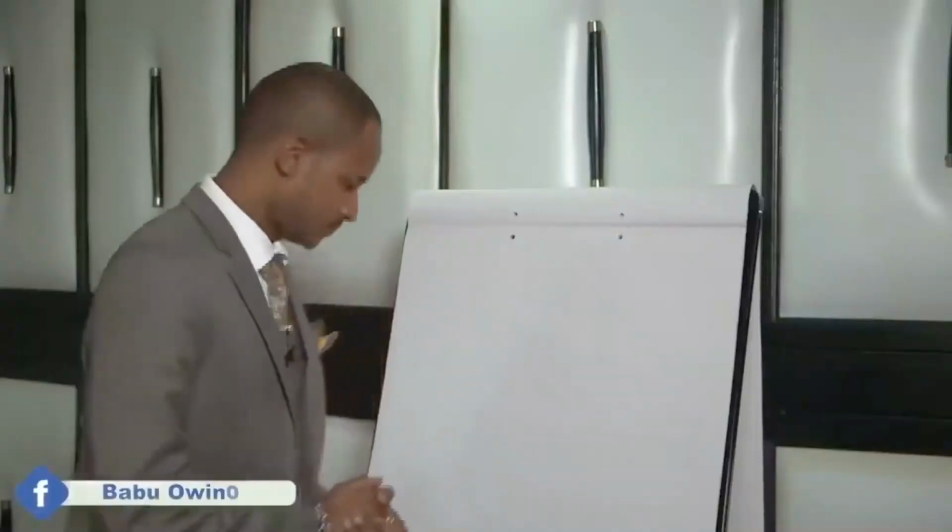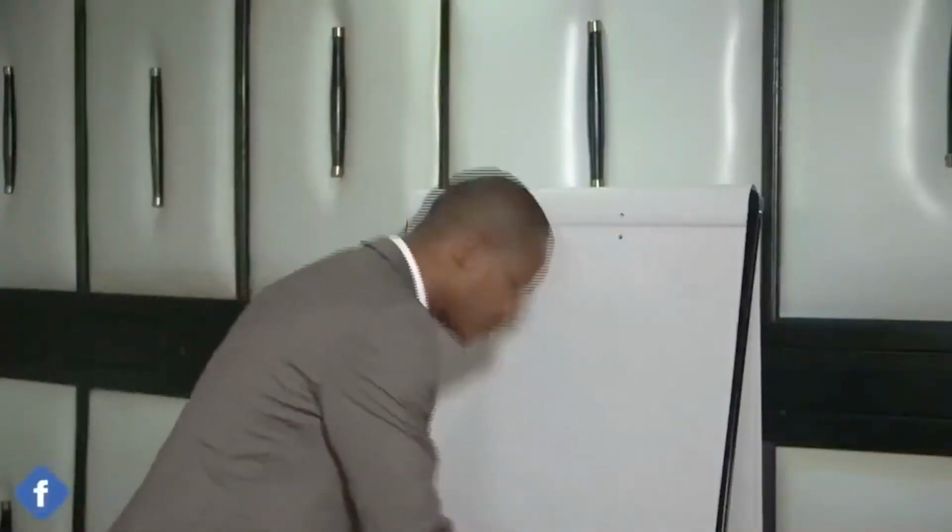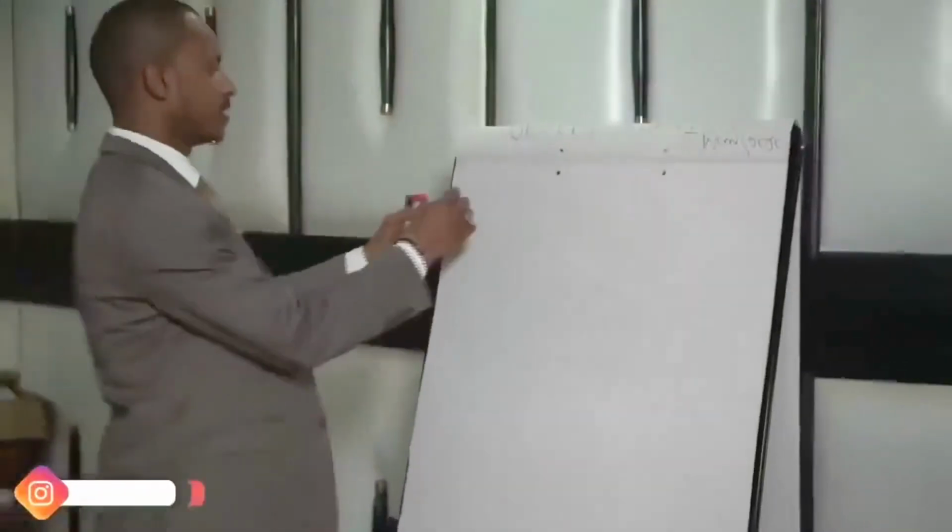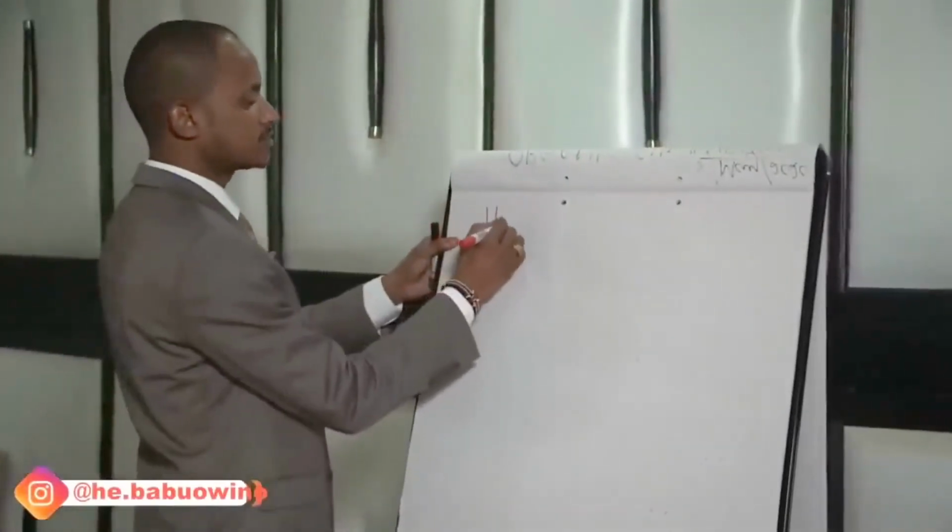To start now with organic chemistry, we deal with homologous series.